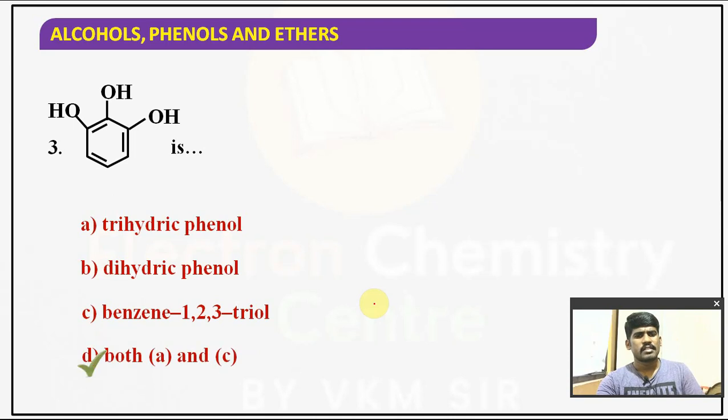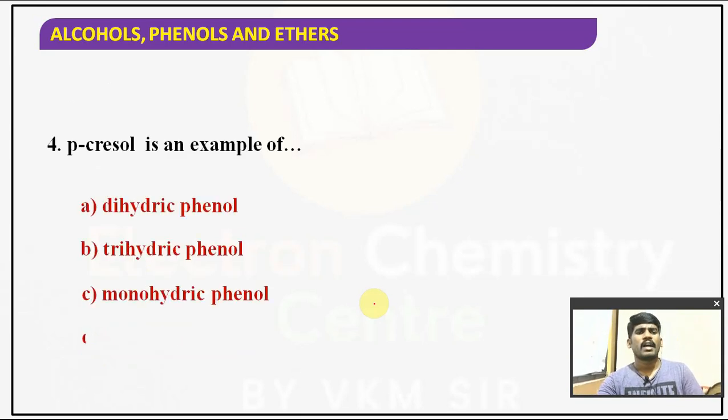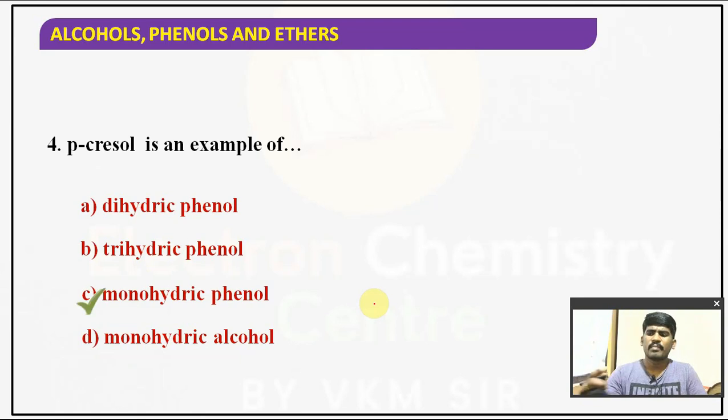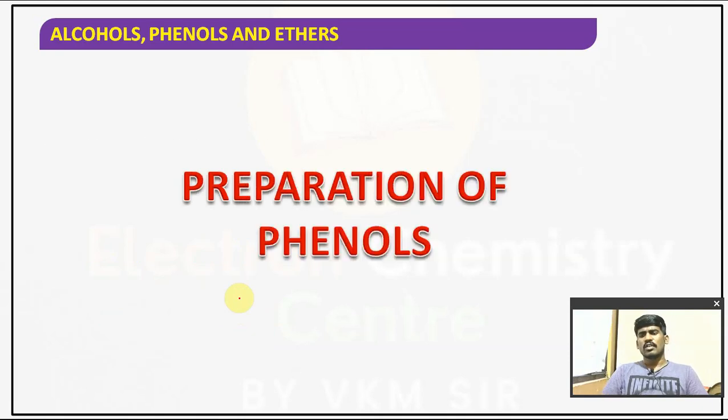Obviously, this is an example of a trihydric phenol, benzene 1,2,3 triol. Clear? Paracresol is an example of, in paracresol only one OH group is present. So it's an example of monohydric phenol. Understood?